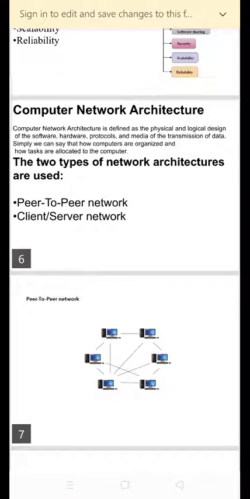Computer network architecture is defined as the physical and logical design of the software, hardware, protocols, and media for the transmission of data. These are the two types of network architectures used. First is peer-to-peer network. Second one is client-server network.